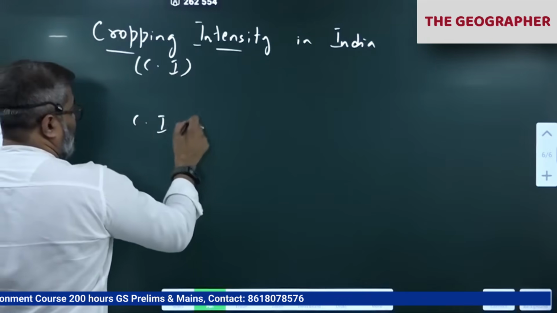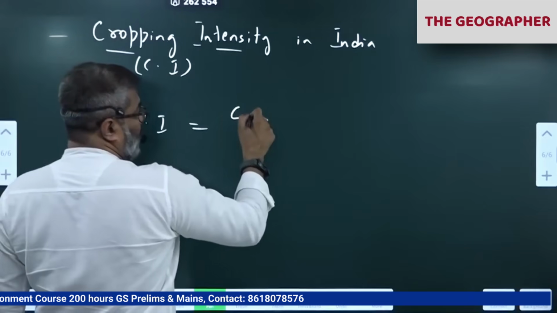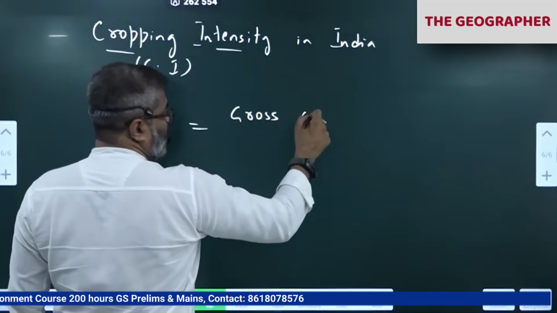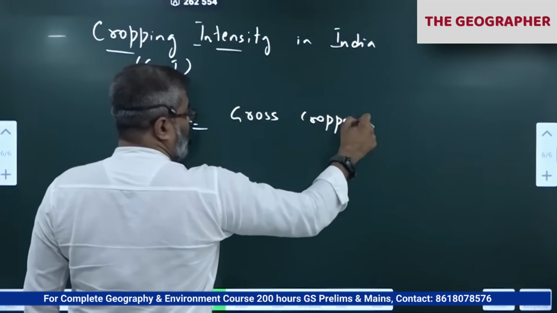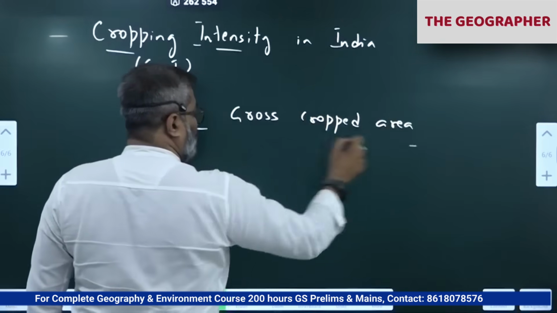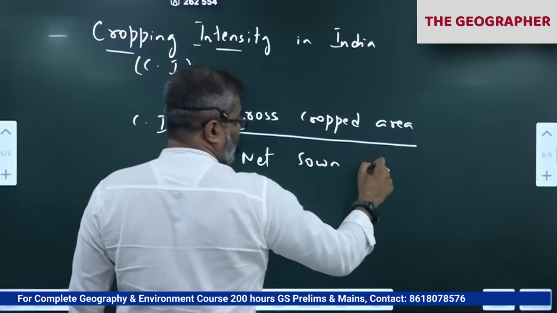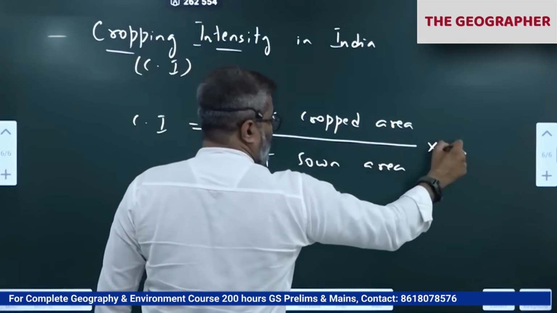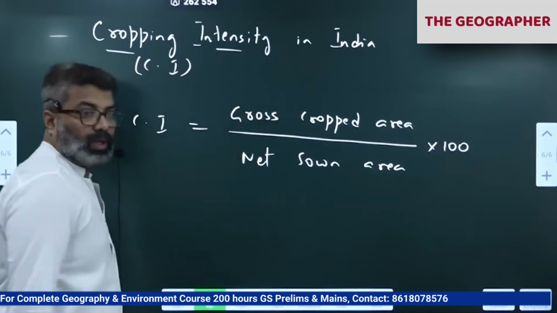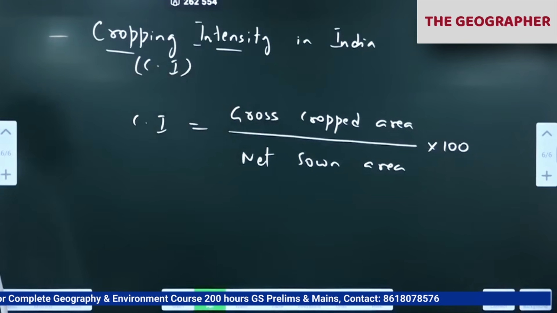Cropping intensity is the ratio of gross cropped area by net sown area into 100. Cropping intensity is the ratio of gross cropped area to net sown area into 100.